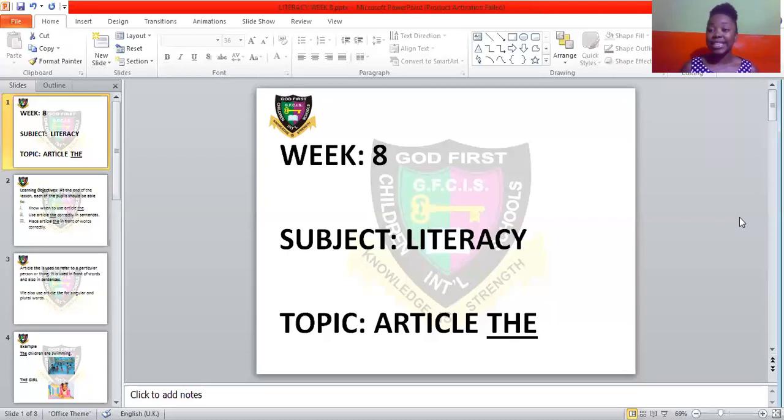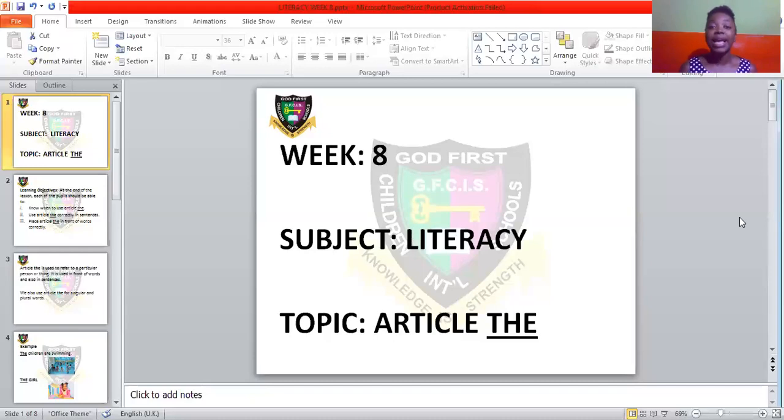Remember in the last class, I said we have 21 consonants, and we use article A in front of words that start with consonant letters. So any word that starts with a consonant letter, we place article A in front of it. For example, a book, a boy, a bag, a ball, a pencil.